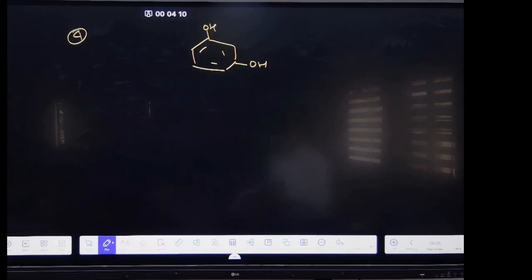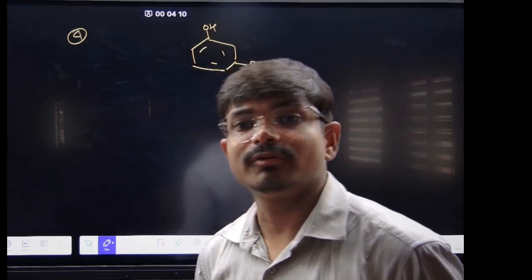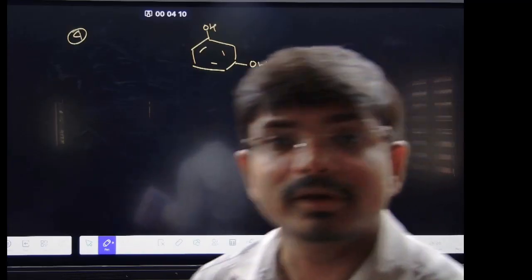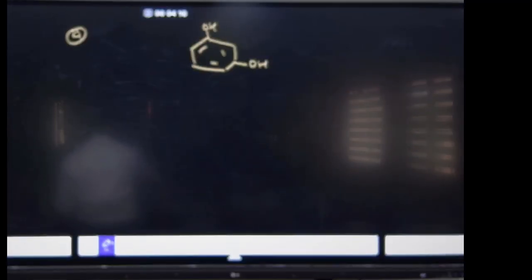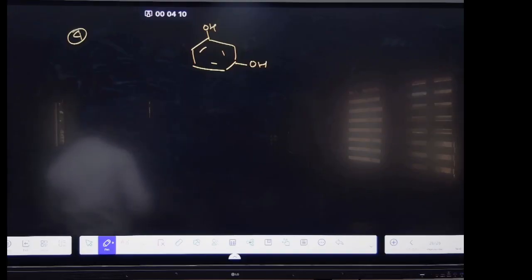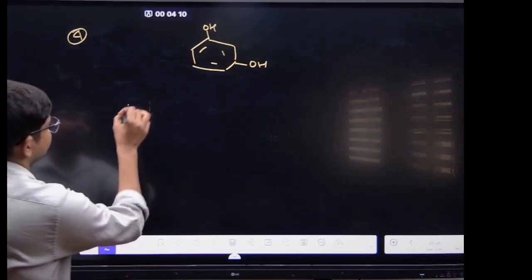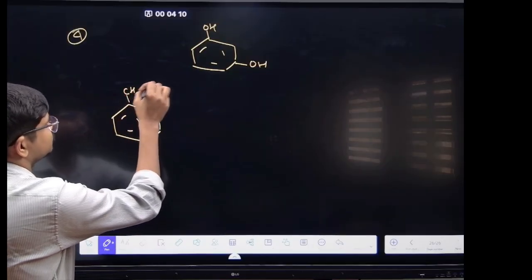Question number 5. Benzylamine is a stronger base than aniline because the lone pair of electrons on nitrogen is delocalized in case of aniline. You know the structure of benzylamine? Benzene and amine, that is aniline. See here, benzylamine is this one: benzene, CH2NH2.